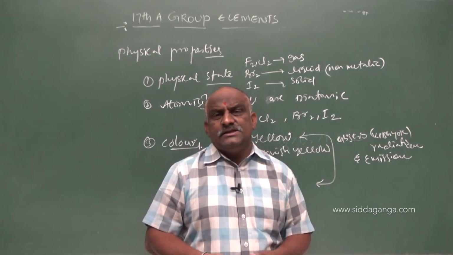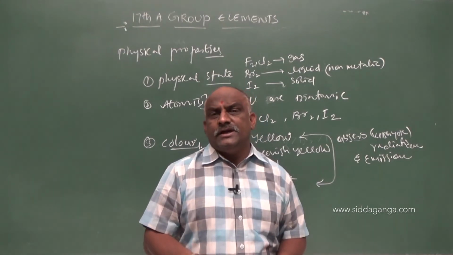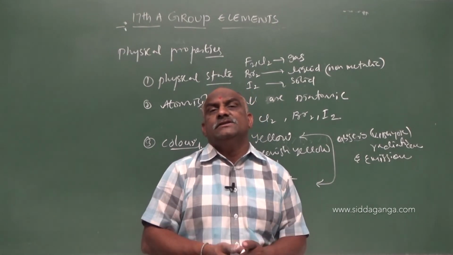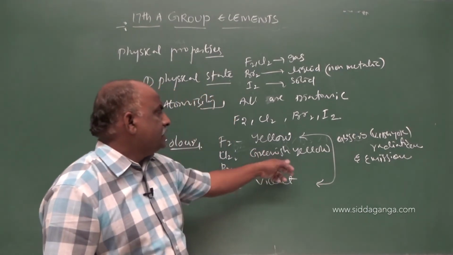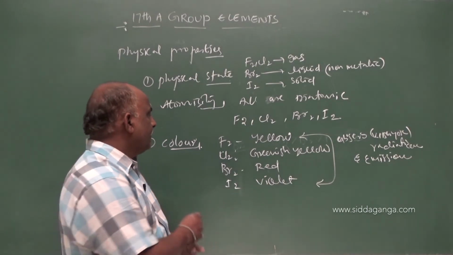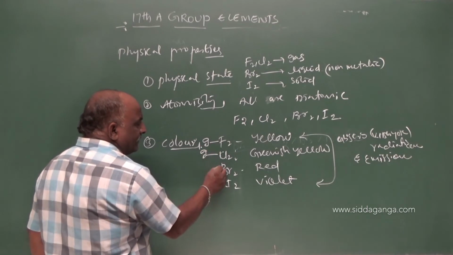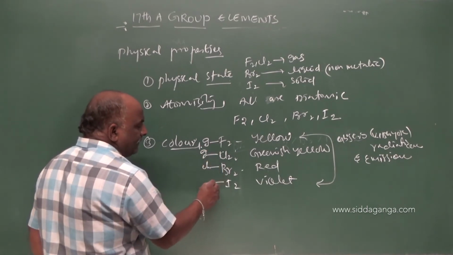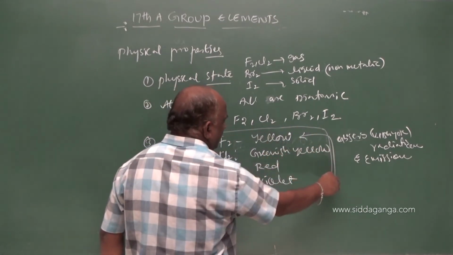Fluorine is small in size and requires high frequency radiation, violet indigo radiation, and emits lower frequency, that is yellow color. While coming to chlorine, greenish yellow color, bromine red color, iodine violet color, and here if you write the states, it is gas. This is also gas. This is liquid and it is solid. Make a note my dear students, this table is very, very important.